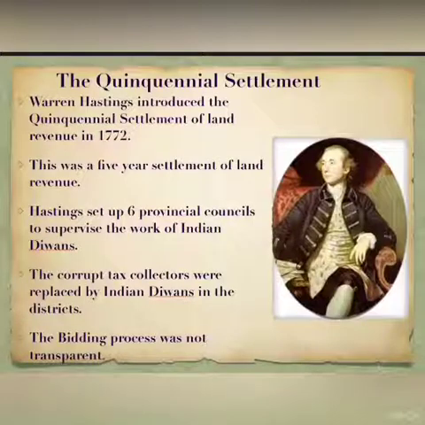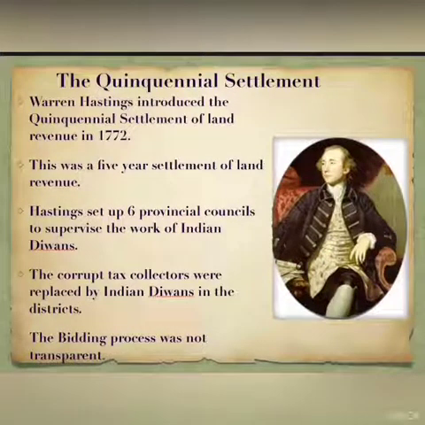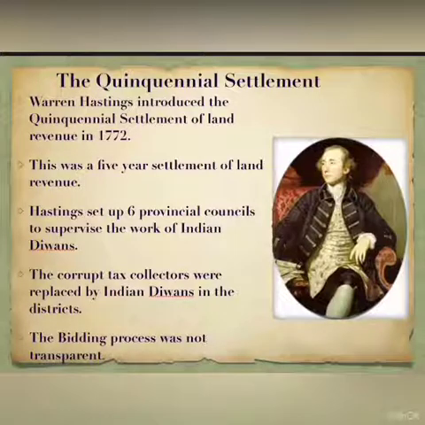This is about the quinquennial settlement, which was introduced by Warren Hastings in 1772. This was a 5-year settlement of land revenue. Hastings set up 6 provincial councils to supervise the work of Indian Diwans. The corrupt tax collectors in this system were replaced by Indian Diwans in the districts, and the bidding process of this quinquennial settlement was not transparent.